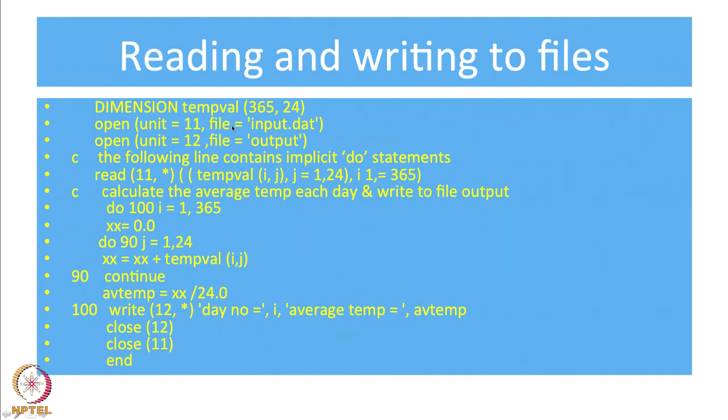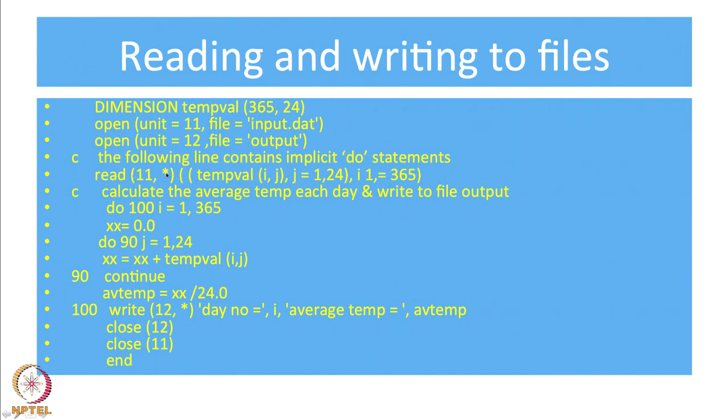So now let us see how I want to use these numbers in a read statement. So the next line is a read statement now. It says read(11,*) (temp_val(i,j), j going from 1 to 24), i going from 1 to 365. So the first change you will notice is that earlier statements were read(*,*).